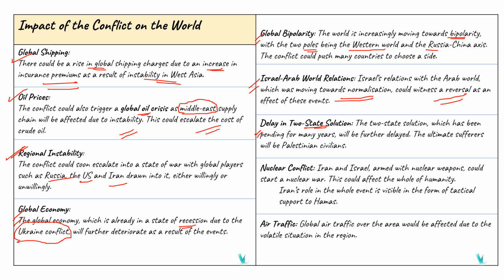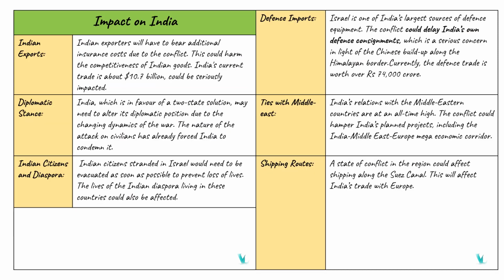And the next one is about nuclear conflict, because Iran as well as Israel are both armed with nuclear weapons. So there is a chance of nuclear war. Once there is a nuclear war, it will be the end of our humanity. So that is the main issue here. And about air traffic: it will affect global air traffic and further deteriorate the situation. So these are the impacts of the conflicts on the world.